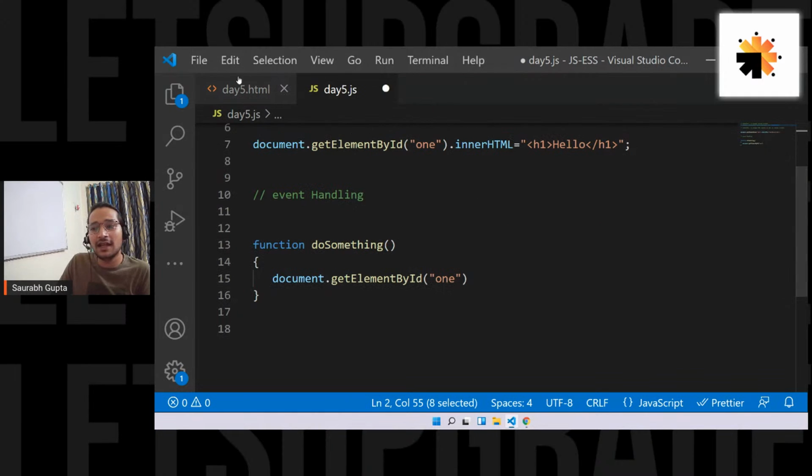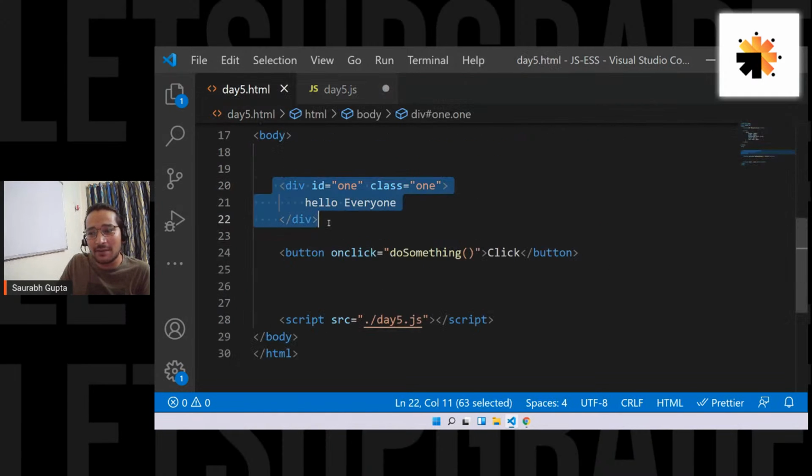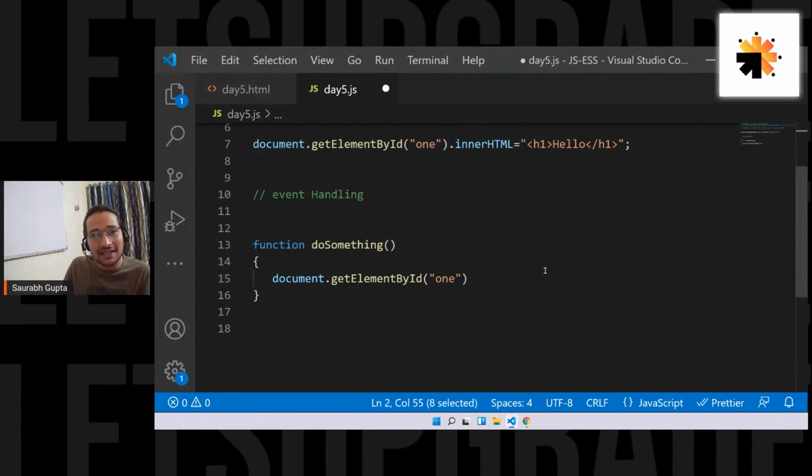Now I'm simply asking, I want to select this element. I want to do the exact same thing that I did twice before this. How am I going to select this element? Simple. I'm asking about selecting elements. Everyone who is saying console.log, where is console.log coming from? What is the use of console.log? For 5 days, what was the use of console.log? Console.log is used to print something on the console, right? So where is that coming from?